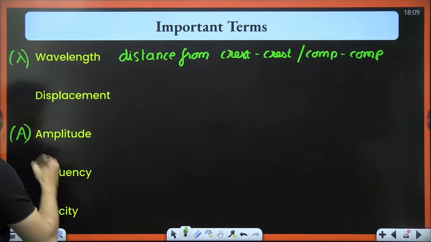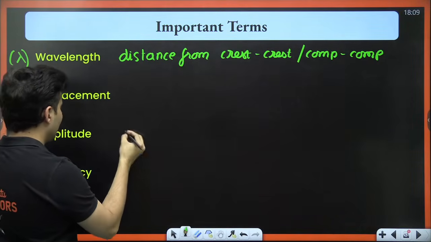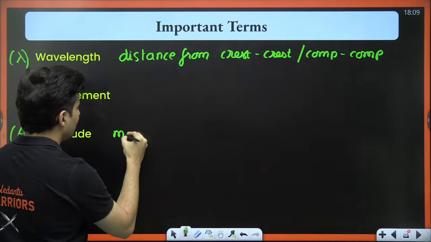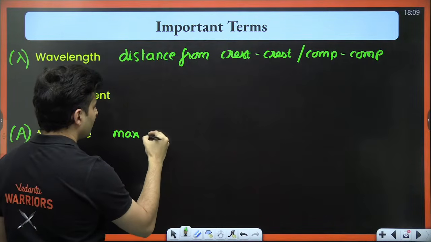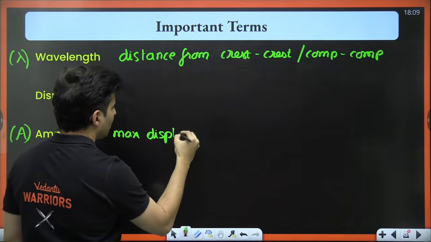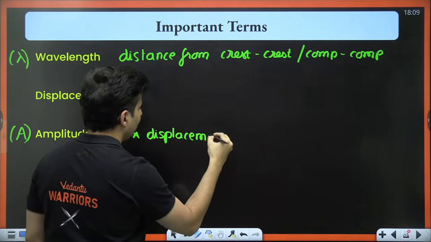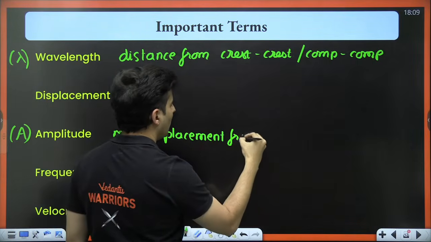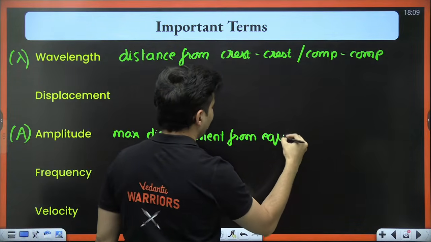Amplitude A is nothing but the maximum displacement from its equilibrium.